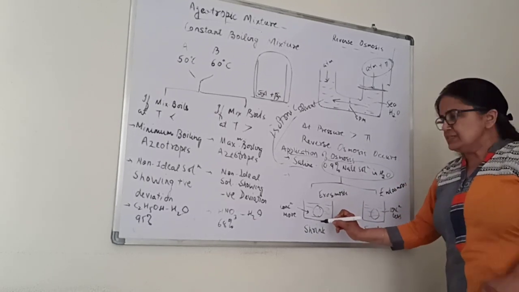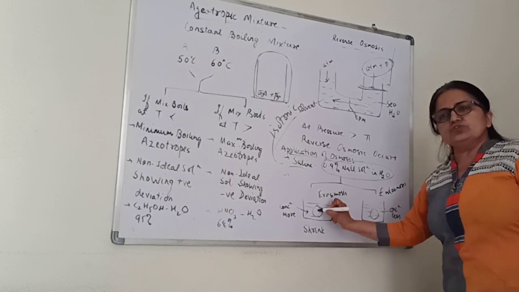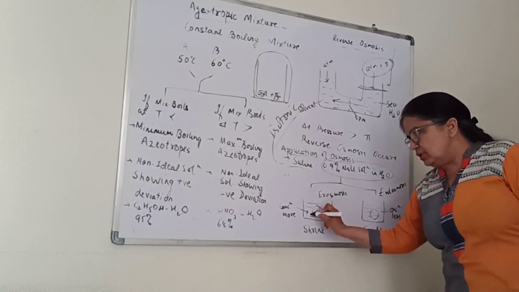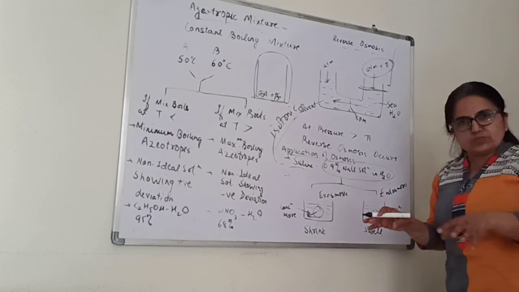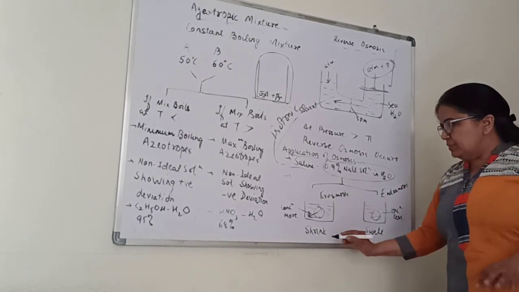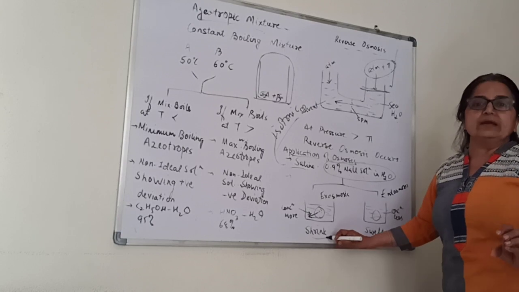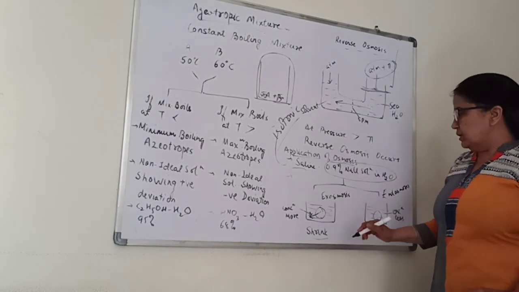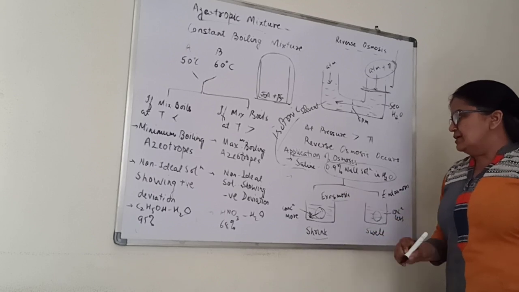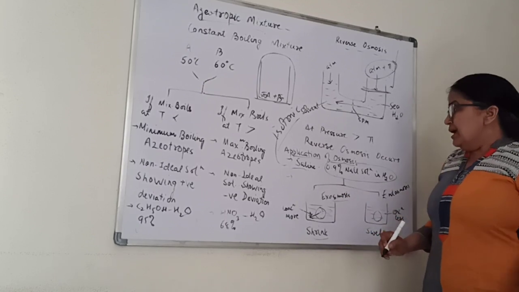Osmosis is from high concentration of solvent to low concentration of solvent. That means the blood cell will lose water, and it will shrink. It is a medical condition which is not good for the patient. This process is called exosmosis.